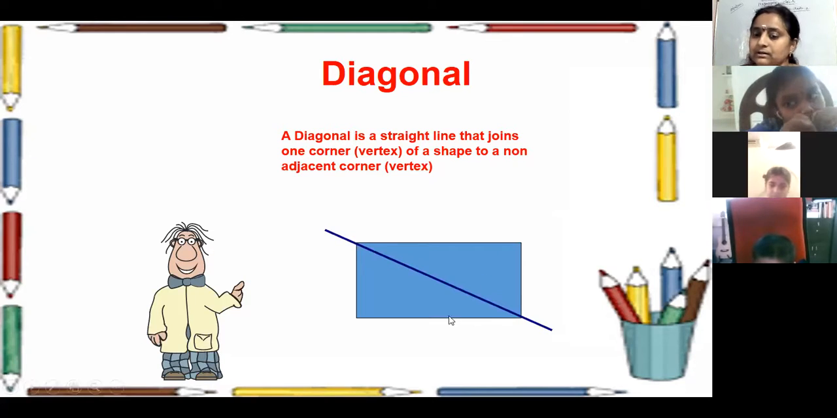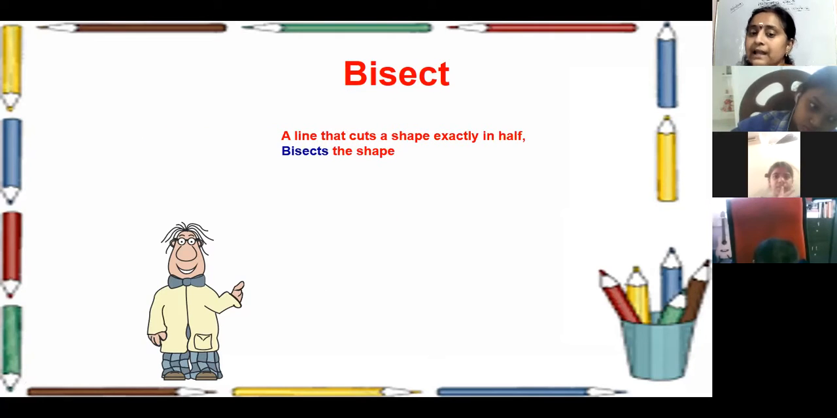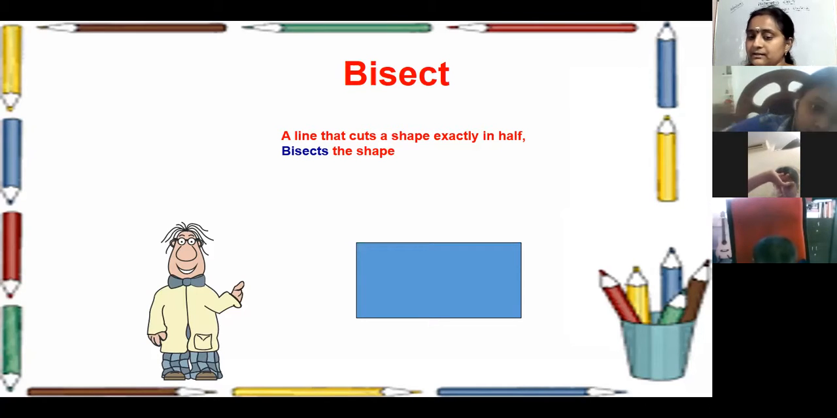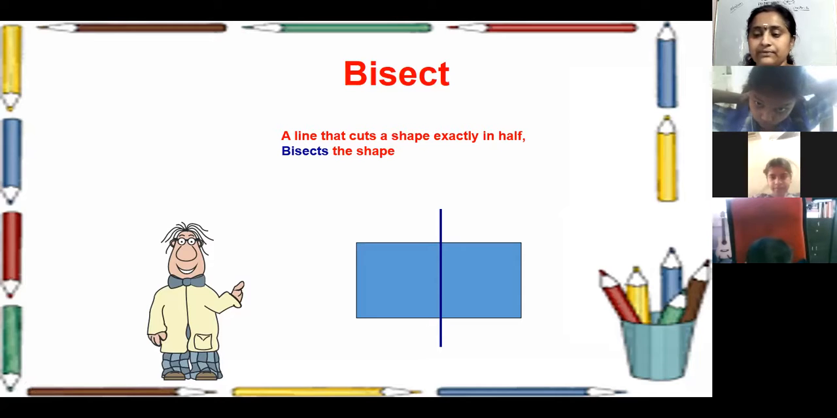Okay? Next, bisect. What is meant by bisect? Bi means what? 2, half. So when a line segment cuts a shape into half, that line segment is called a bisector. A line that cuts a shape exactly in half bisects the shape. See here, the line bisects the rectangle, which means this part is equal and this part is also equal, both are the same. Okay, these two, diagonal and bisect, are a little bit new to you. The remaining we discussed in the previous class.